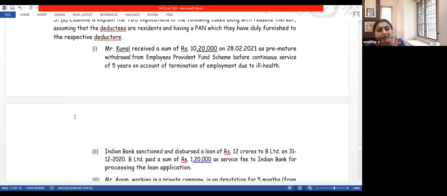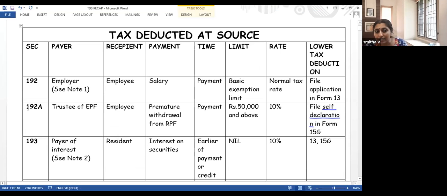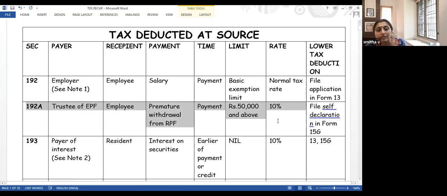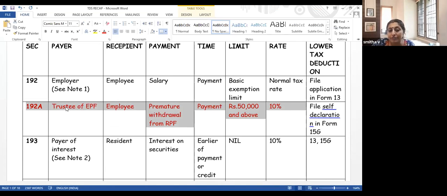Section 192A, trustee of EPF. The trustee of EPF is the person who is making the payment. The payment is made to an employee. Premature withdrawal from RPF of 50,000 and above is subject to tax deduction. 10% is the rate of tax deduction. But of course, since it is not on account of your fault, there is no tax deduction required.